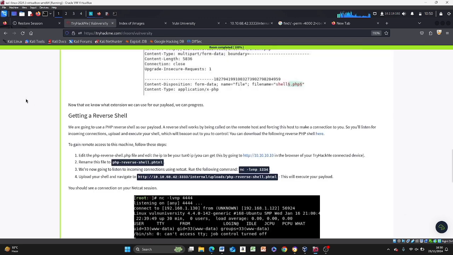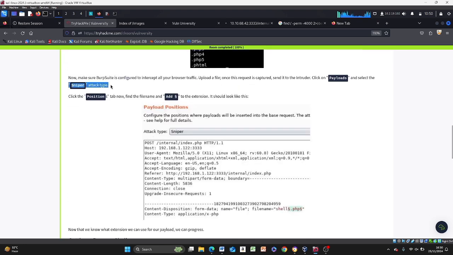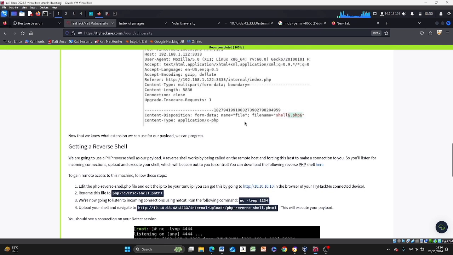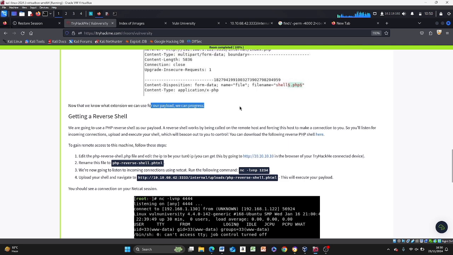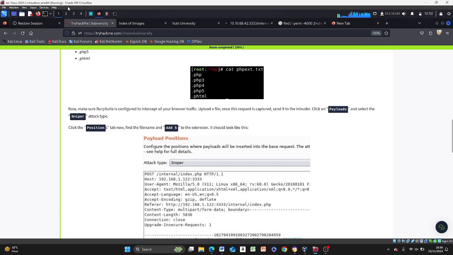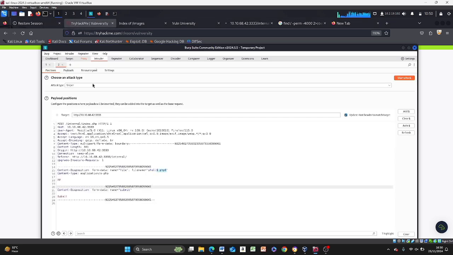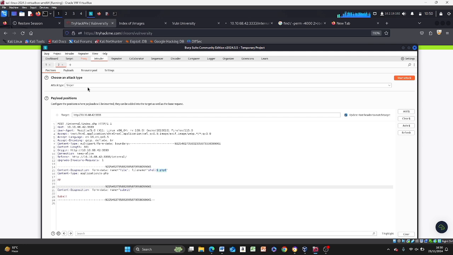So a sniper attack is what we are using. Am I right? Yes, a sniper attack. Click the positions tab. You find blah blah blah. Is something already done? Okay, now that we know what extension we can use for our payload, click payload and select the sniper. Okay, it even shows us how we are adding the file, but anyways, so you come down here and click the payload.